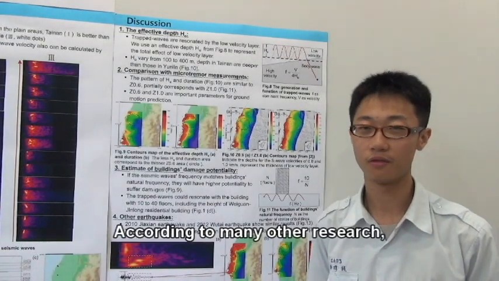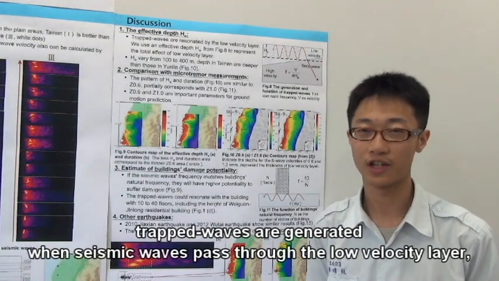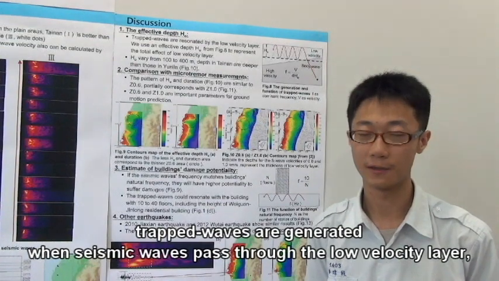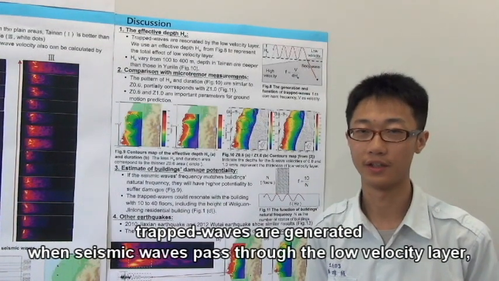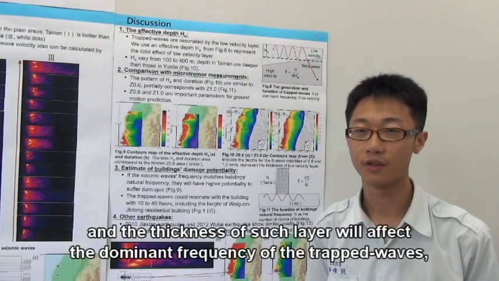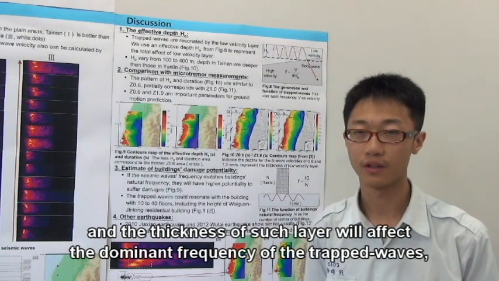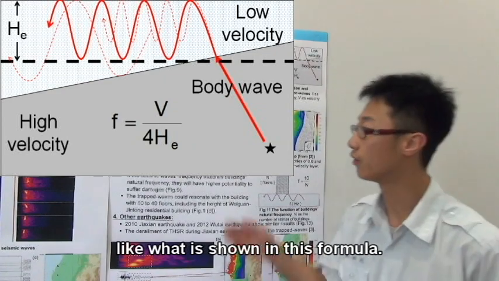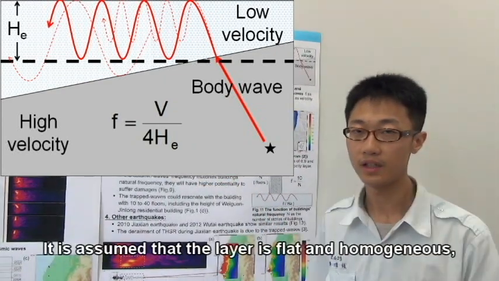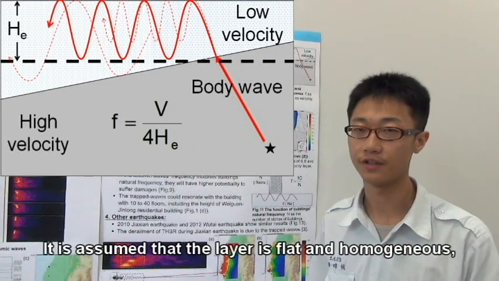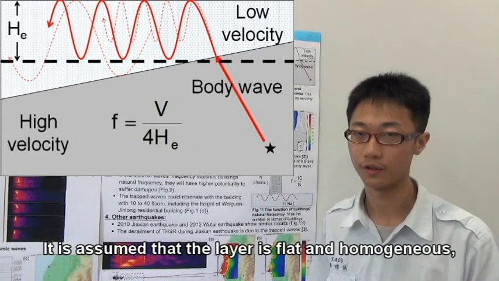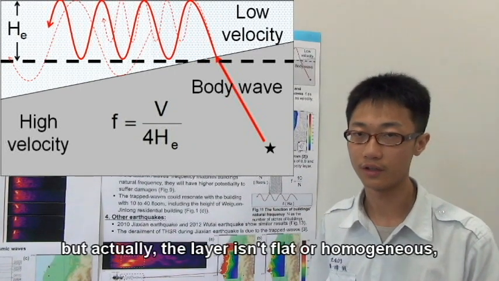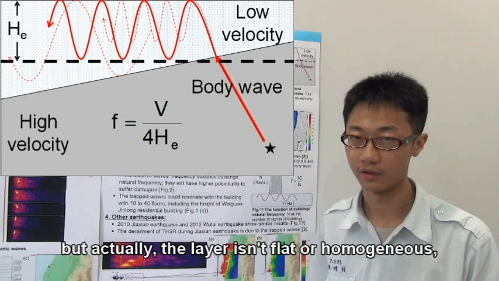According to many other studies, trapped waves are generated when seismic waves pass through a low-velocity layer, and the thickness of such a layer will affect the dominant frequency of the trapped waves. That's what is shown in this formula. It is assumed that the layer is flat and homogeneous, but actually, the layer is not flat or homogeneous.